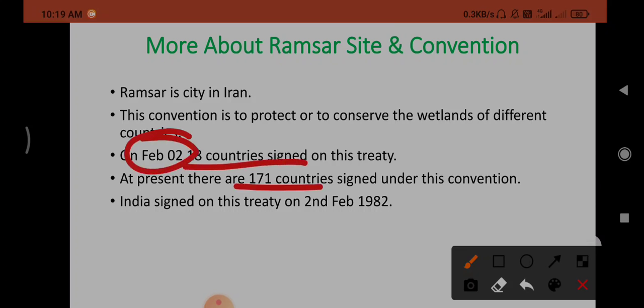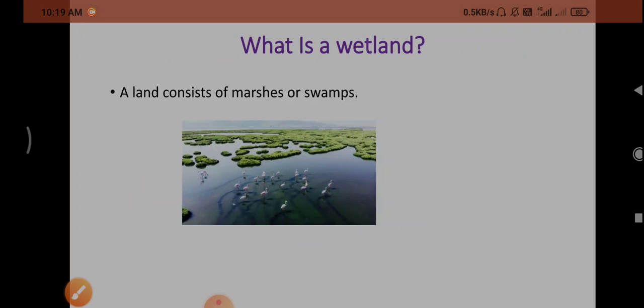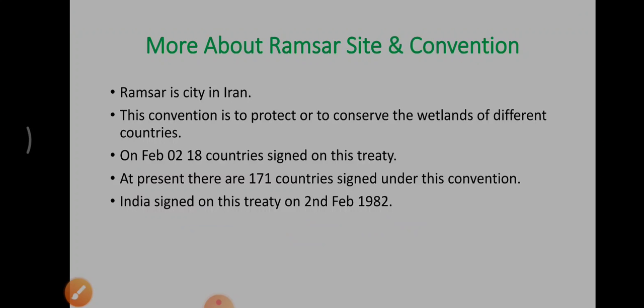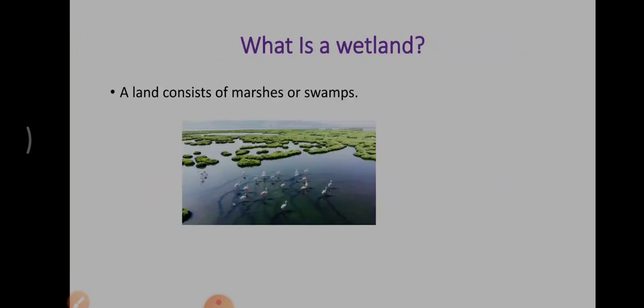Now, when did India sign this treaty, the Ramsar Convention? India signed on 2nd February 1982. So you can see 2nd February here and 2nd February here as well. We celebrate World Wetlands Day on 2nd February. Next, what is a wetland? A wetland is a land which consists of marshes or swamps.